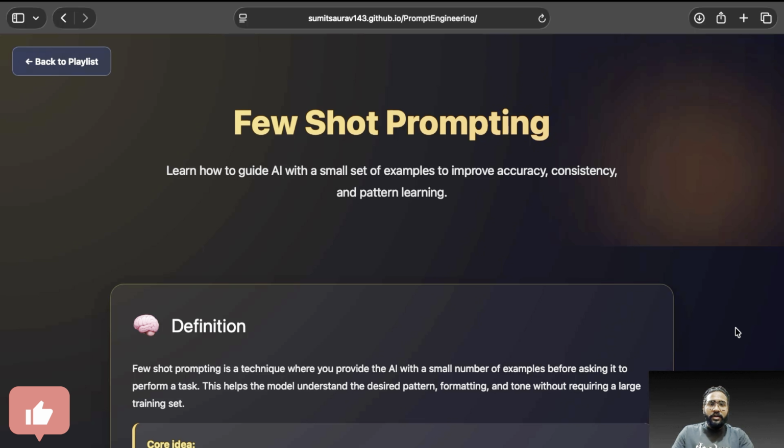Few-shot prompting is quite similar to one-shot prompting. The only difference is that in one-shot prompting we give only one example to our AI agent, but in few-shot prompting we give multiple examples, at least 3 to 4, to make our AI understand our requirement more. It will increase the accuracy and consistency of the responses, right? So by giving multiple examples, our AI will understand better and give accurate responses.